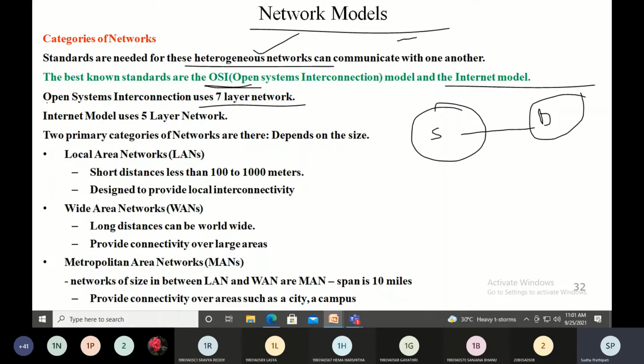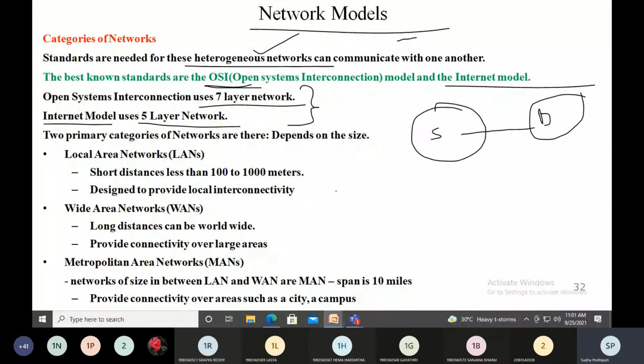As of now, just remember that Open Systems Interconnection is a 7-layer network model. Okay, right. And the second model is the internet model, which is the 5-layer TCP/IP model. So these are the two models that are available to establish connection between two networks, which can be heterogeneous networks.